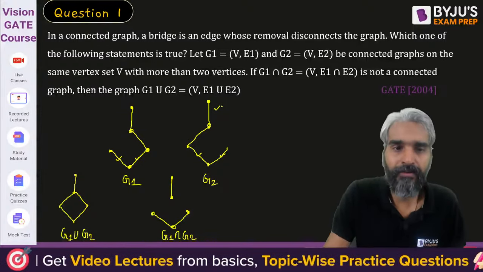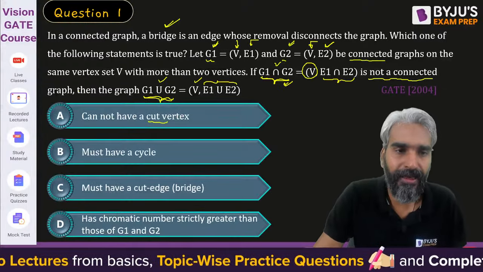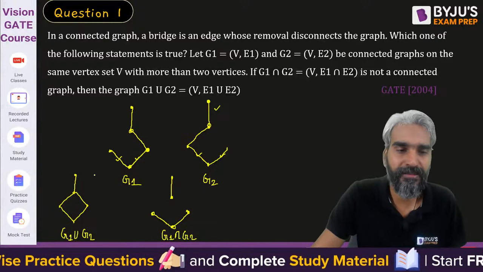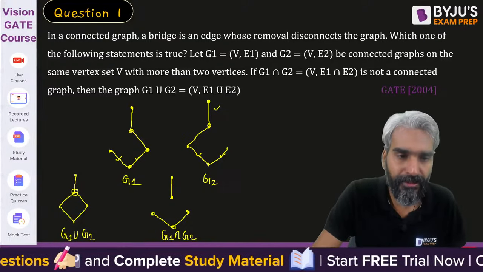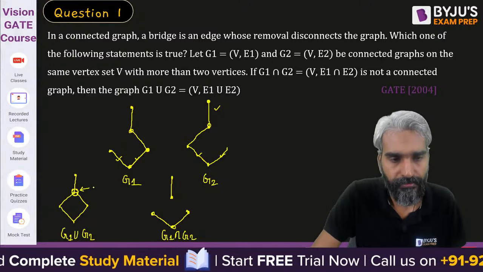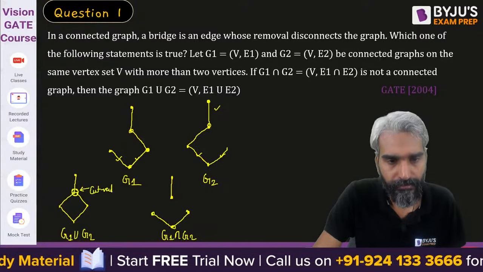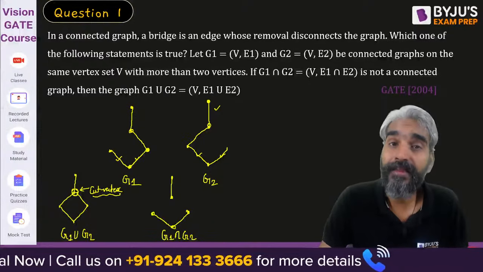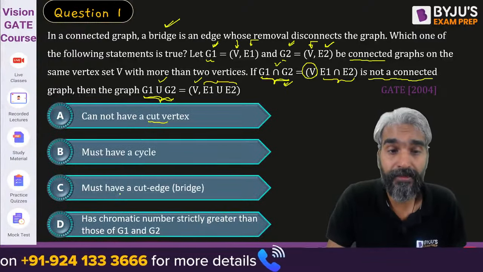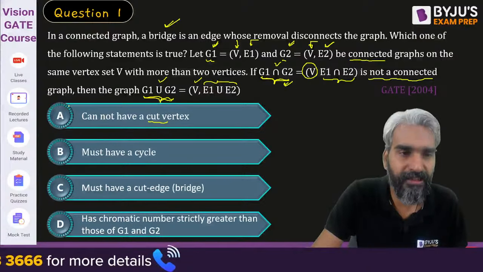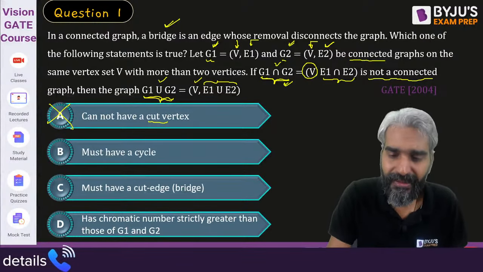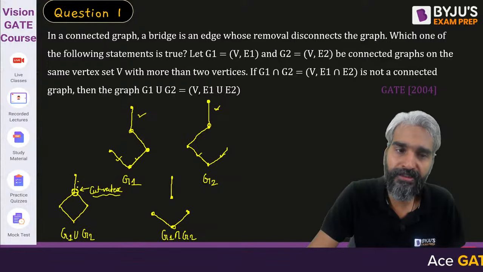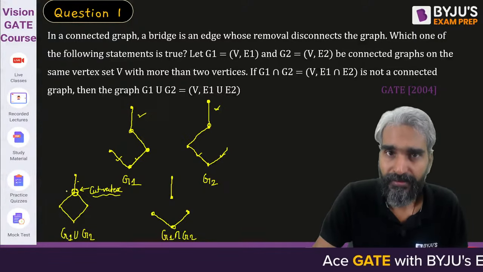Now it is saying that in G1 union G2, certain things are being asked. Cannot have a cut vertex. Can it have a cut vertex? Please try to understand. In G1 union G2, this is a vertex which is a cut vertex, yes or no? If we remove this particular vertex from the graph, then G1 union G2 will become disconnected, yes or no? So cannot have a cut vertex is obviously a wrong answer. That's the reason I have included this particular edge, because if I don't include it, it will not be visible and you will think that there is no cut vertex.